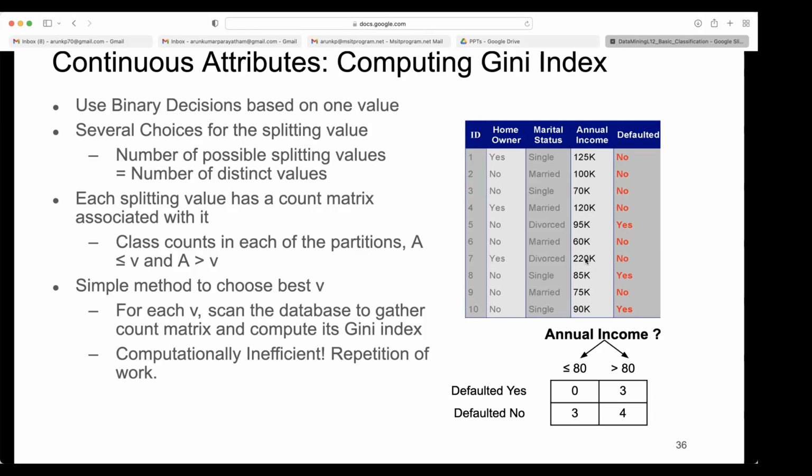Here it is 10 rows, that's why it looks easy, but when you work with millions of rows, scanning each time will take time. That is the repetition of the work. So that is the problem if you start computing the class count each time for each split.